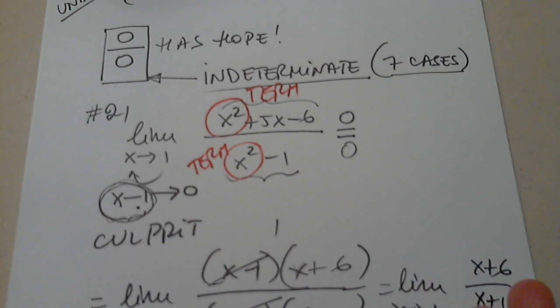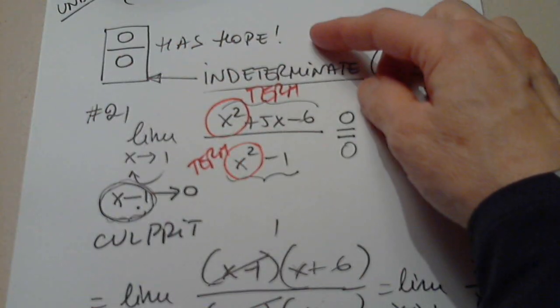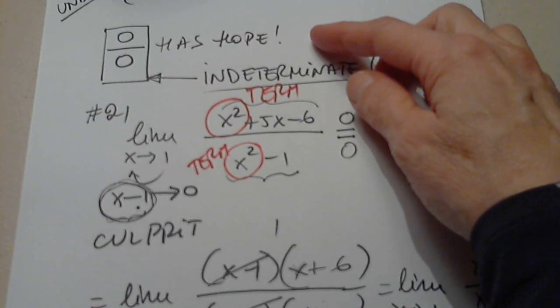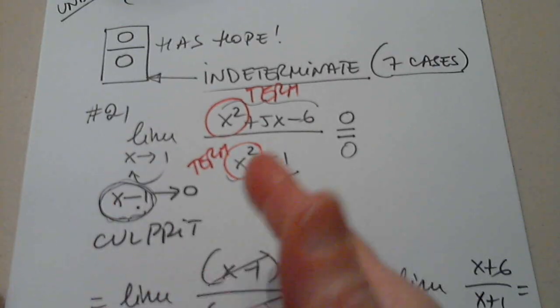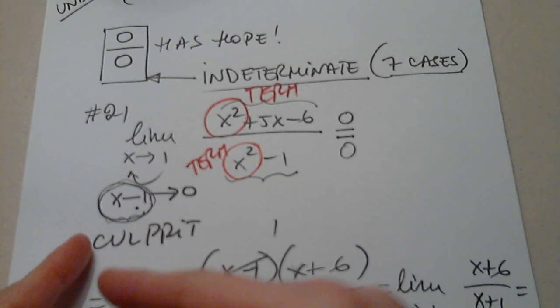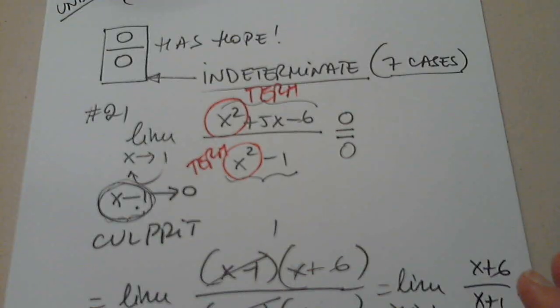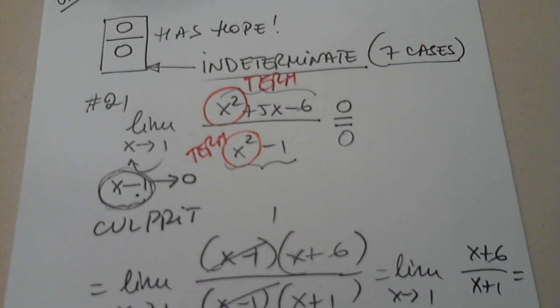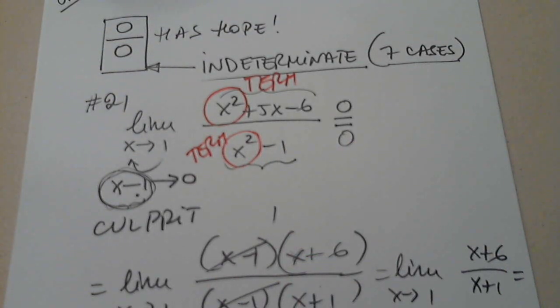So, what did I do here? I realized that it was a situation that had hope, no guarantee. It has hope, no guarantee. But when I plugged in 1 and I got 0 over 0, I knew that this is the problem. And if I can eliminate it from the top and the bottom, especially from the bottom, then the limit will be a number, which means the limit exists. Any questions on this problem?